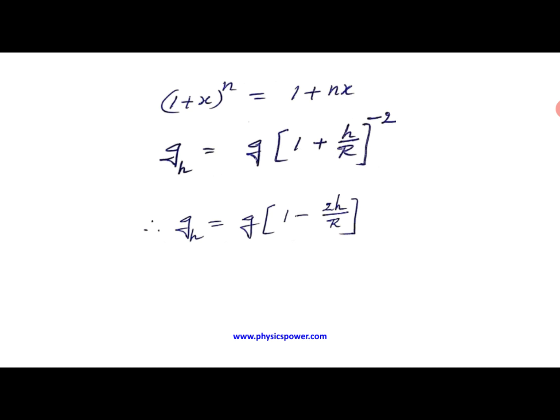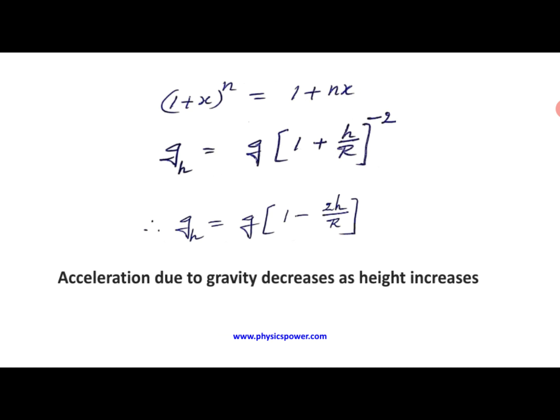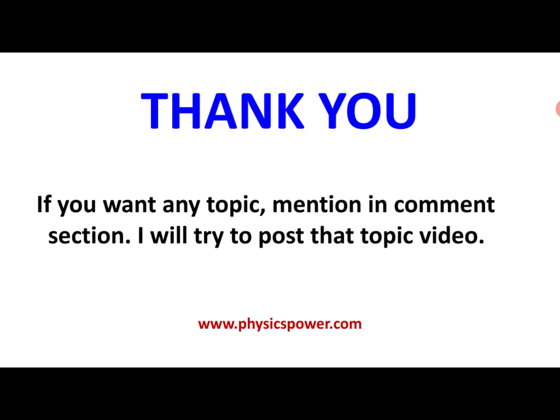From this expression, even though h is small, it is a considerable value, so 1 minus something is less than 1. That means the g_h value is less as compared with the g value. So acceleration due to gravity decreases as height increases. As you go to altitude, the g value is decreasing. So this is about the variation of g with respect to height.